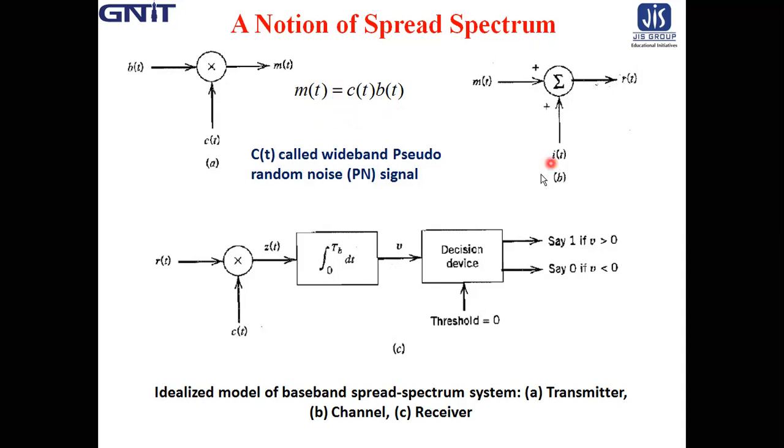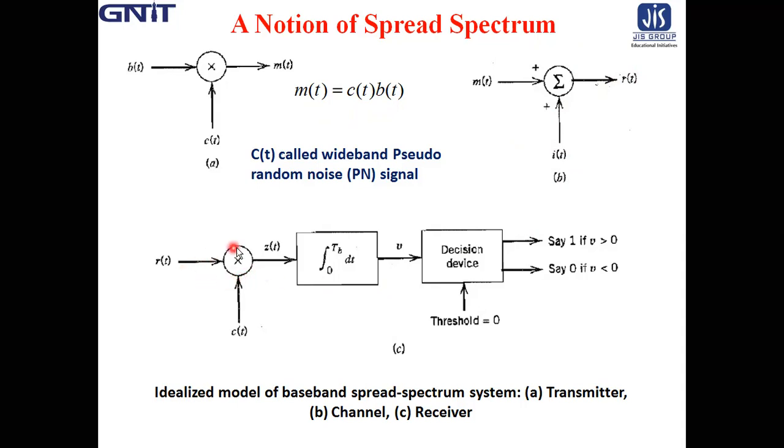Then it goes to a transmission channel where noise is added. Here the noise is i(t), additive interference or additive noise. Then the signal, in the form of r(t), goes to the receiver.